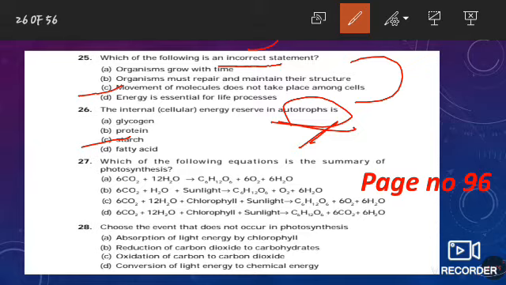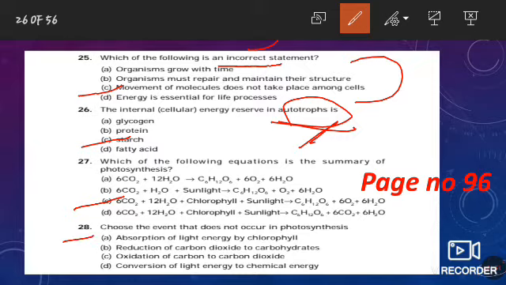Now question number 27. Which of the following equations is the summary of photosynthesis? The correct answer for this question is option C, that is 6 CO2 plus 12 H2O, in the presence of chlorophyll and sunlight, gives glucose plus O2 plus water. This question is framed as it is from page number 96 of your NCERT book, where this reaction is given as it is.